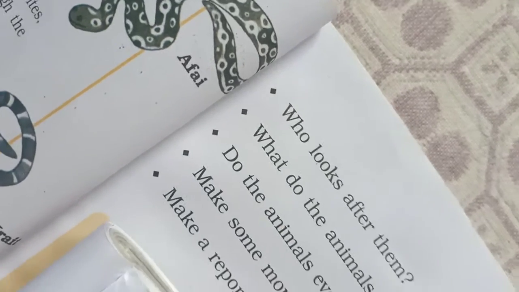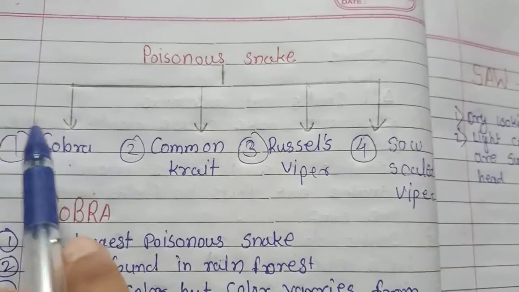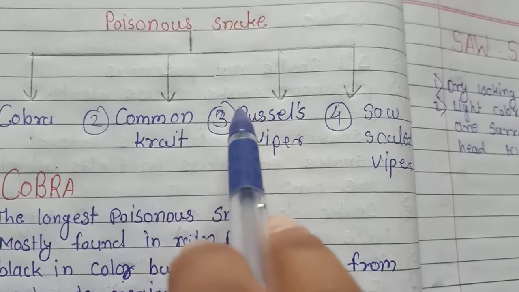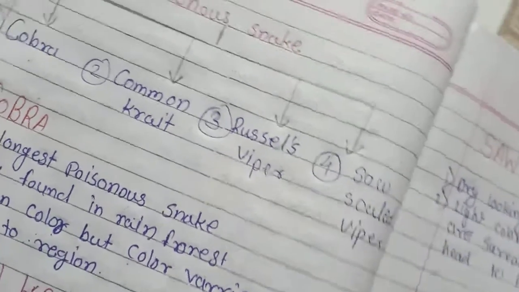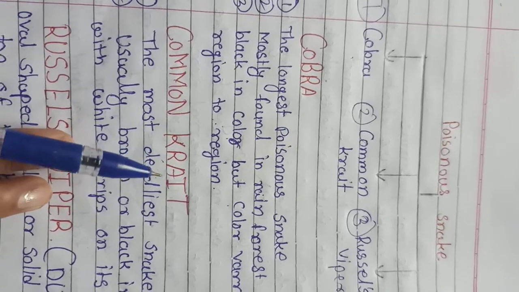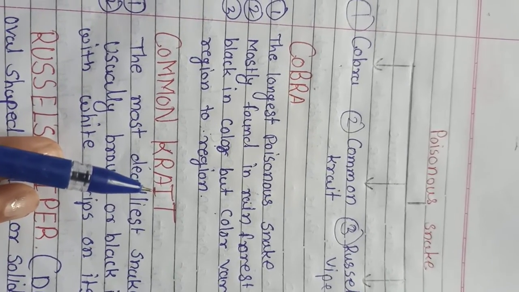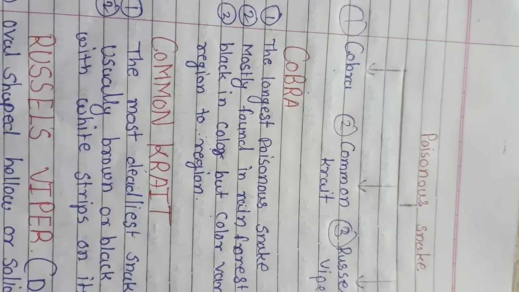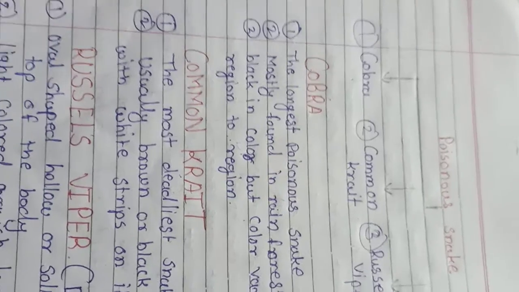Okay, that's it. So how many snakes are poisonous in India? There are 4. First is cobra, common krait, Russell's viper, and saw scaled viper. So that's it, students. In this way we learn about snake types in these 2 parts. In the second part, we learn about poisonous snakes and how many snakes are poisonous.